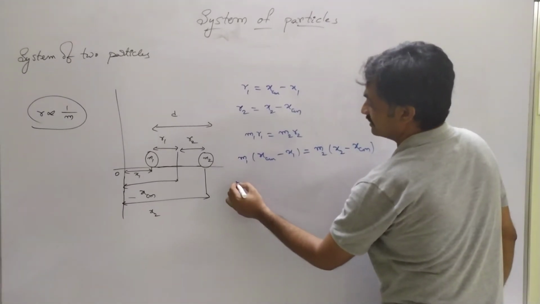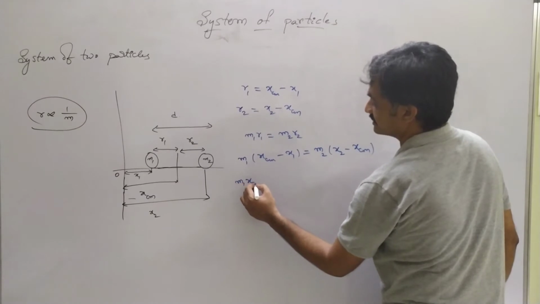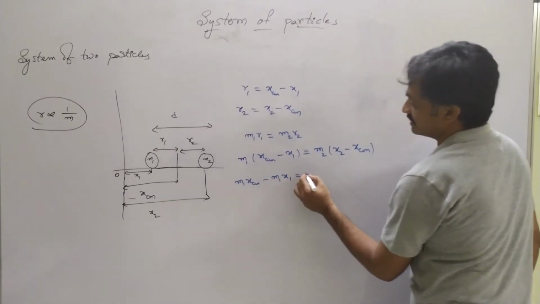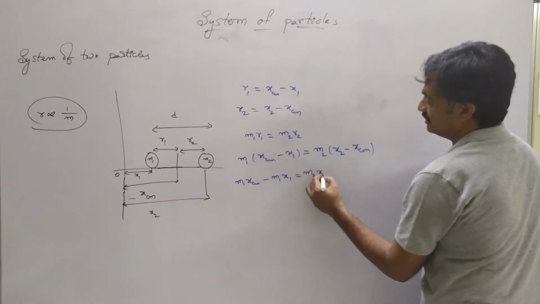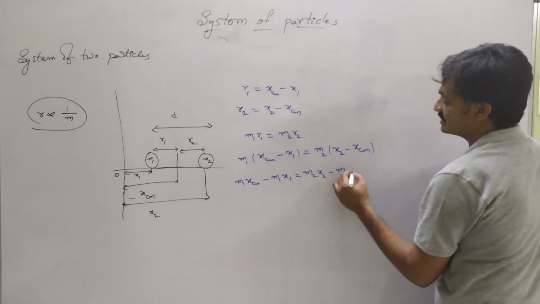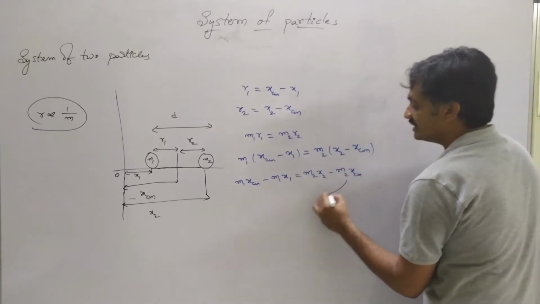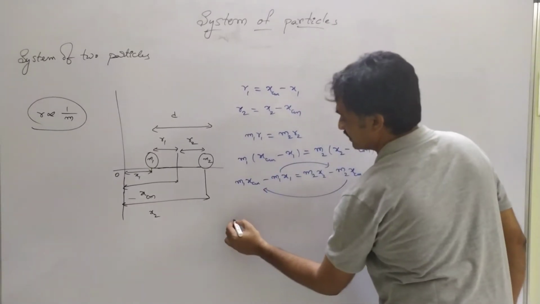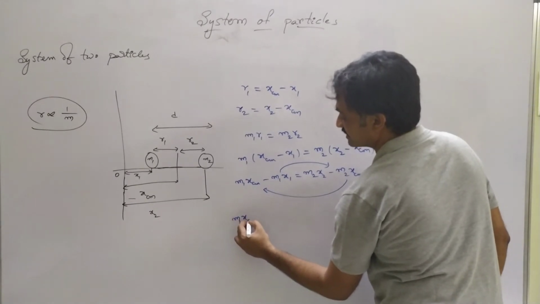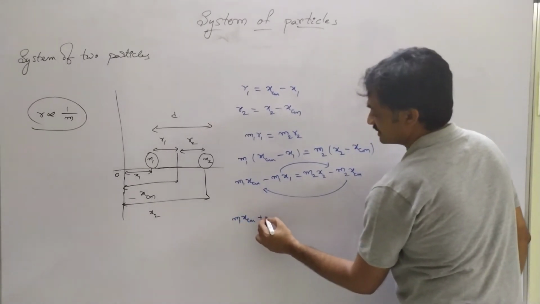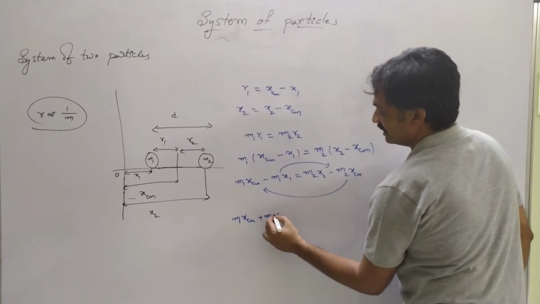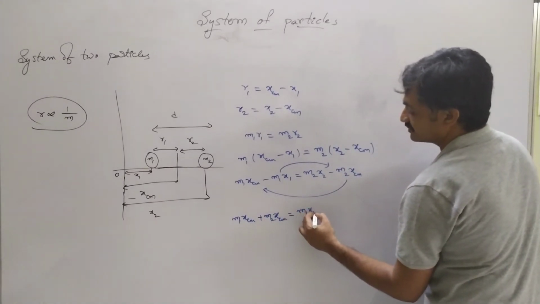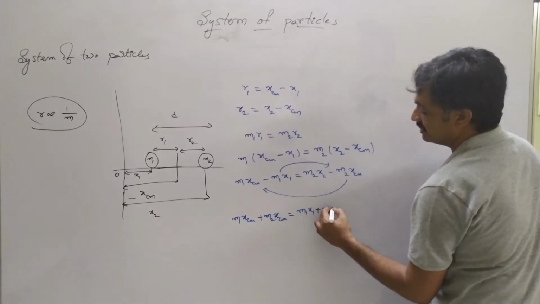As we expand, we have m1 xcm minus m1 x1 equals m2 x2 minus m2 xcm. If we bring this term to this side and this term to that side, we get m1 xcm plus m2 xcm equals m1 x1 plus m2 x2.